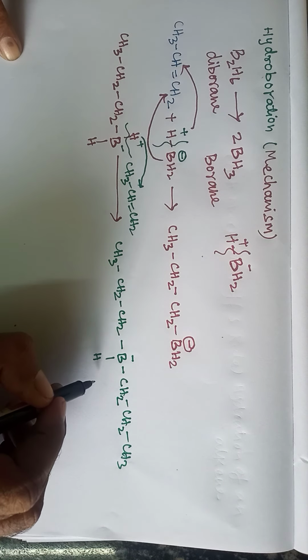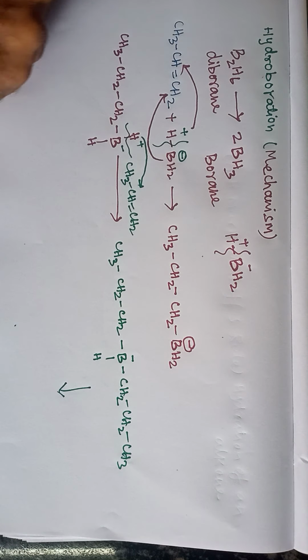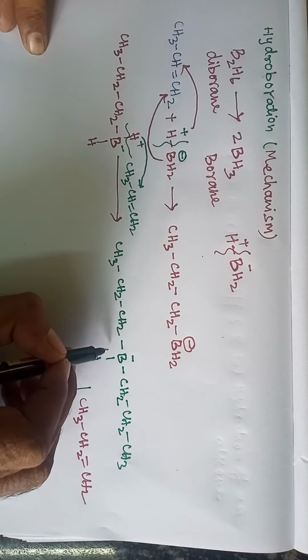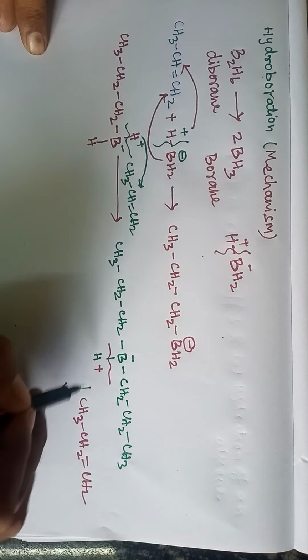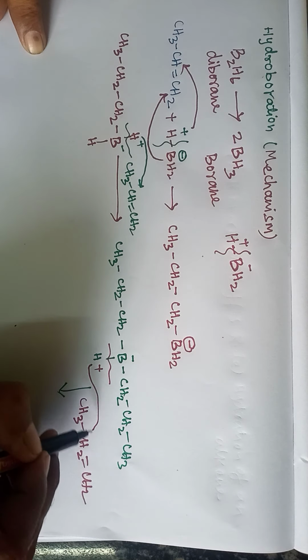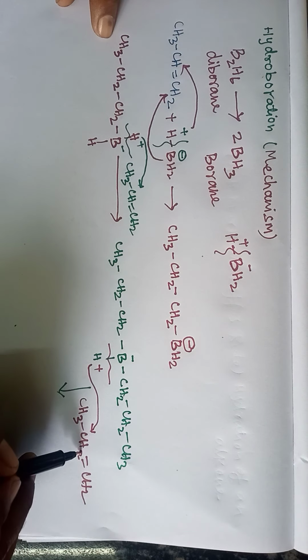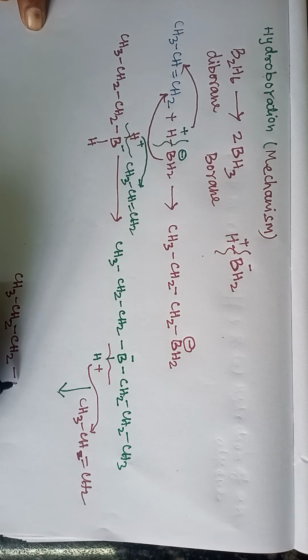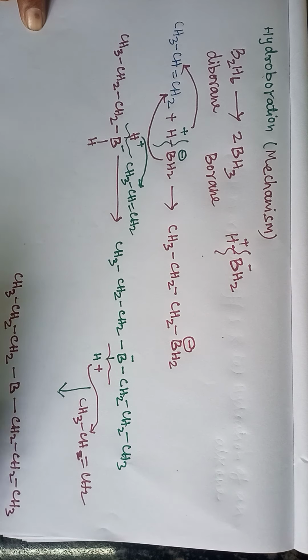Again another mole of propene attacks, CH3 CH double bond CH2, and it breaks like this, with the hydrogen going and attaching here. It gives CH3 CH2 CH2 B, with CH2 CH2 CH3 and another CH2 CH2 CH3. This is the trialkyl borane.